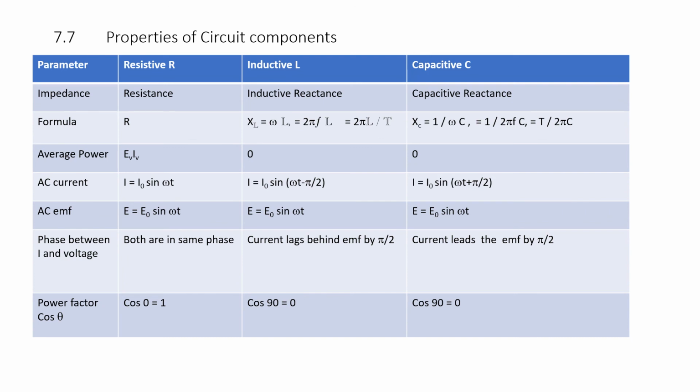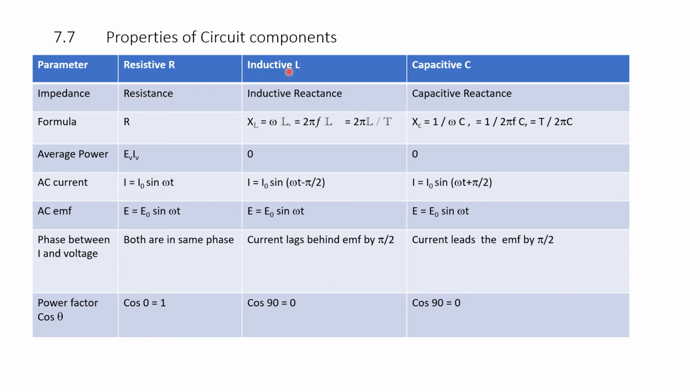So, let us summarize the properties of circuit elements: resistance, inductance and capacitance. Parameters are given in the first column, and let us take up the first parameter, impedance. For a resistive circuit, impedance is resistance.